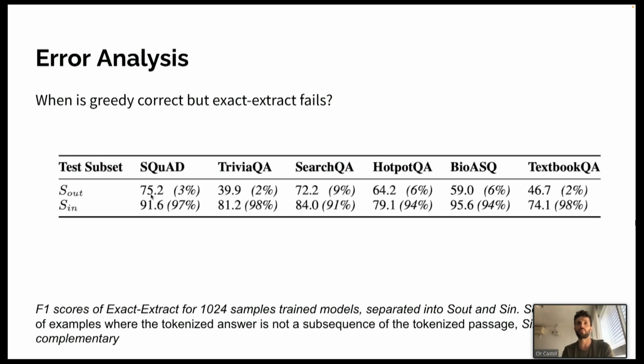It is easy to see that when the answer cannot be extracted as is in its tokenized form from the context, the exact extract fails much more than in the other set where it can be extracted. So that's one problem that makes exact extract fail more often.